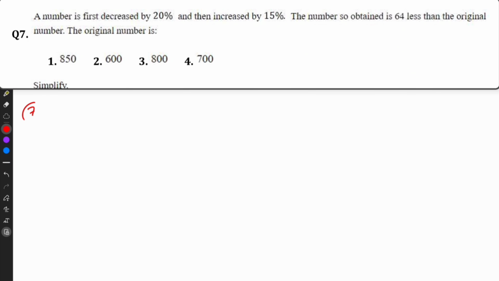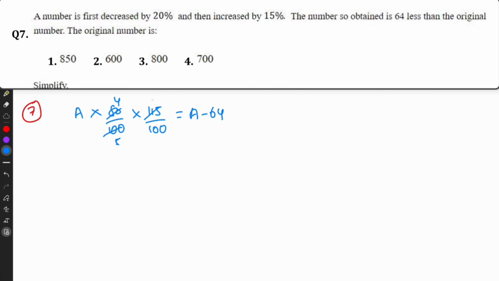Question number 7. I am taking a number as A. A number is first decreased by 20%, so it will be 80%. Then increased by 15%, it will be 115%. The number so obtained is 64 less than the original number. The original number is A, less 64. So we have to find the original number.